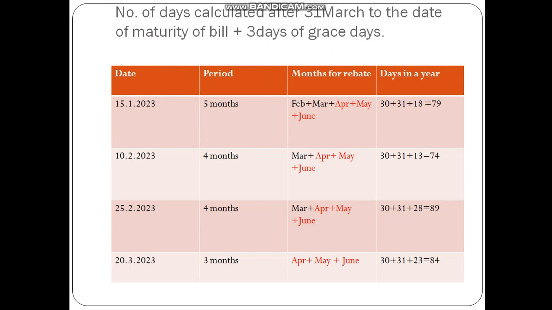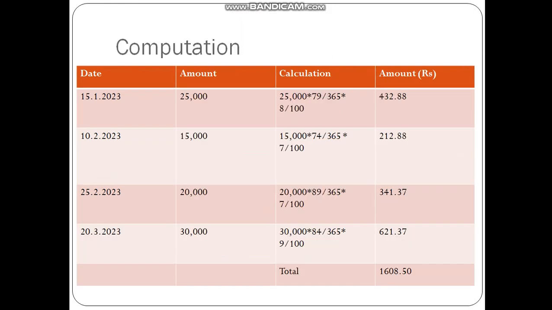In the same way, for the last bill, that is on 20th March 2023, the date of maturity is extended for 3 months. So you are getting April, May, June. There is no confusion over here. You need not worry about the March month. It is from April only that it starts. So April with 30 days, May 31 days, and June 20 days plus 3 days of grace, that is 23 days. So you are getting 84 days.